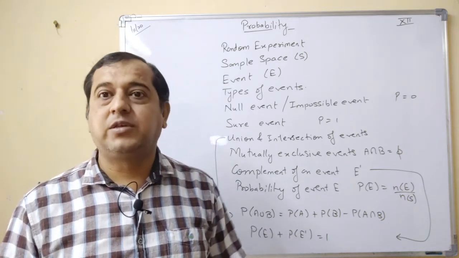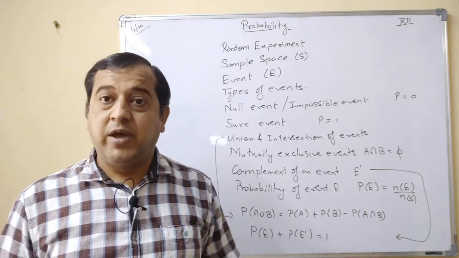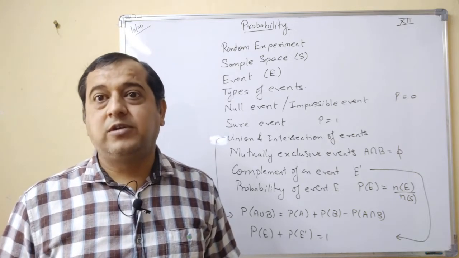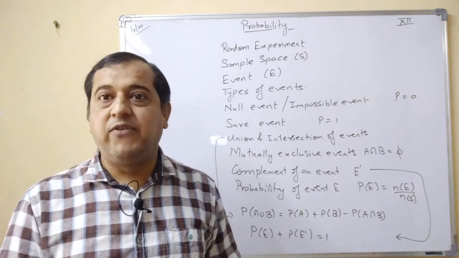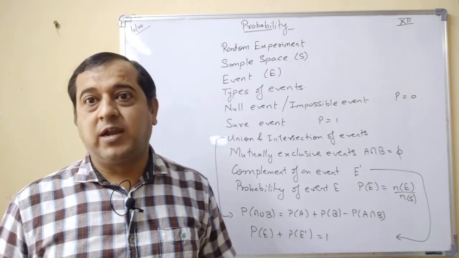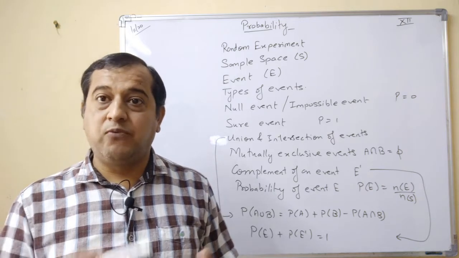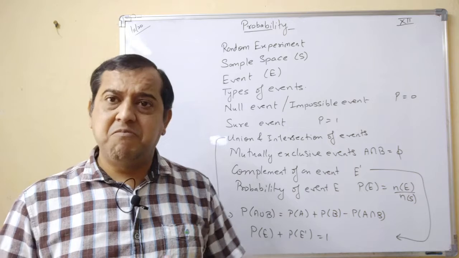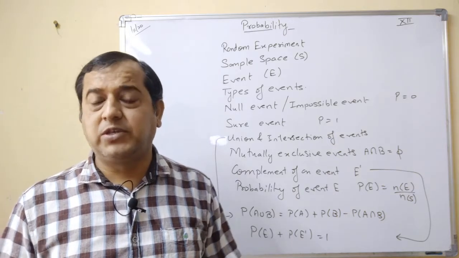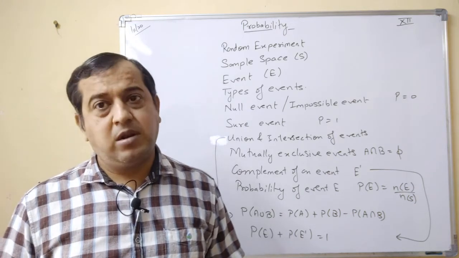The best examples: tossing a coin. When a fair coin is tossed, there are two possibilities: either you get head or tail. Rolling a fair die. When a die is rolled, there are six possibilities. You can get a score from 1 to 6. Likewise, there are many experiments which are random experiments in which we get more than one outcome.